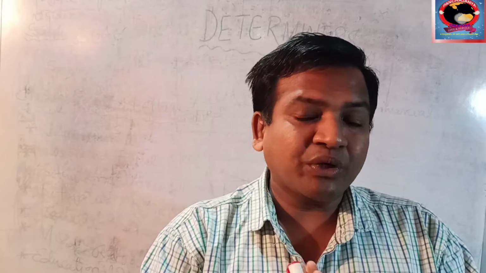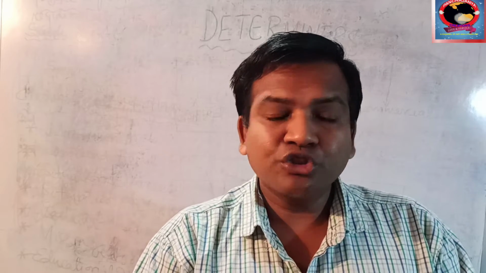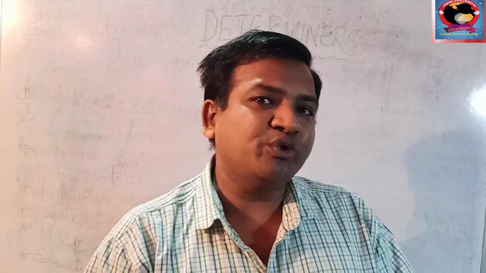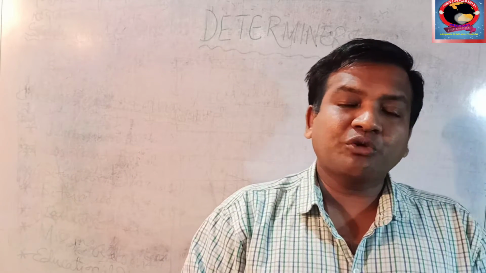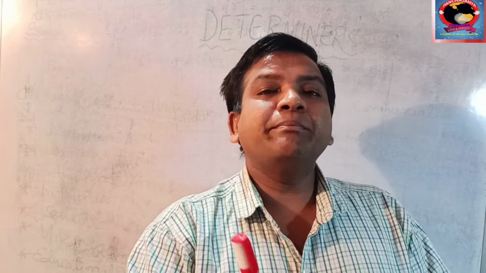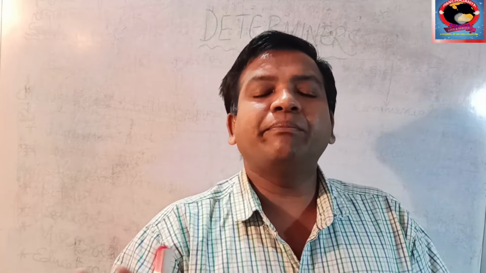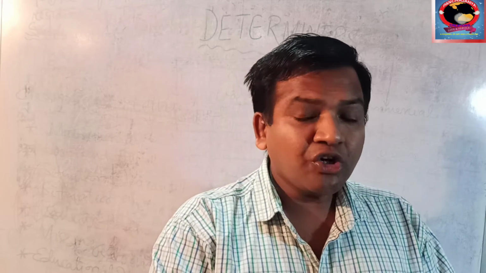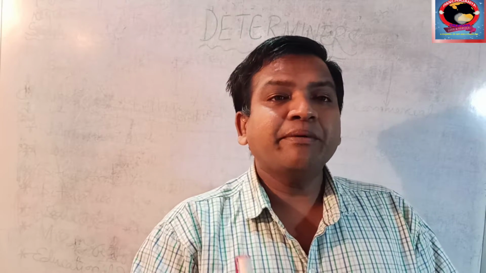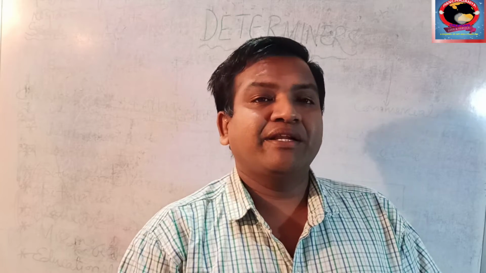I think you must have understood what determining means. Suppose, at the time of teaching articles, I told you I am telling about some person: I saw an old man begging in front of the temple.